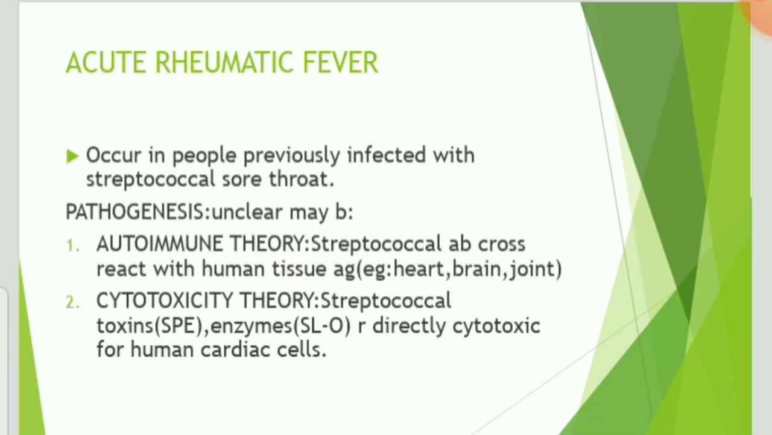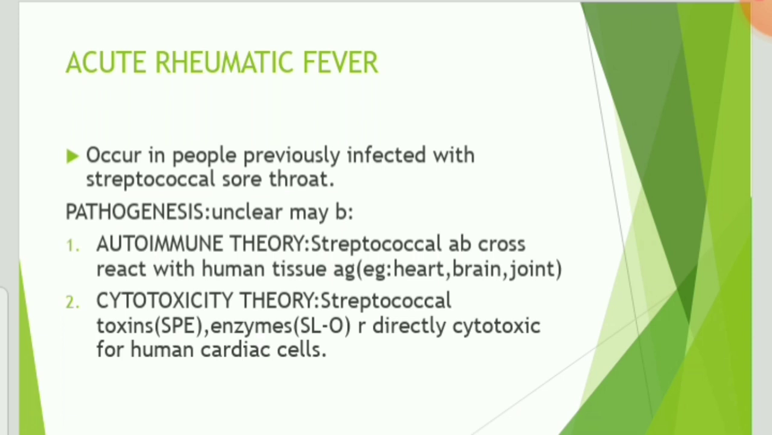And acute rheumatic fever. It occurs in people previously infected with streptococcal sore throat. It is commonly seen in people who were previously infected with streptococcal sore throat. The pathogenesis is actually unclear, and it may be because of the autoimmune theory or the cytotoxicity theory.